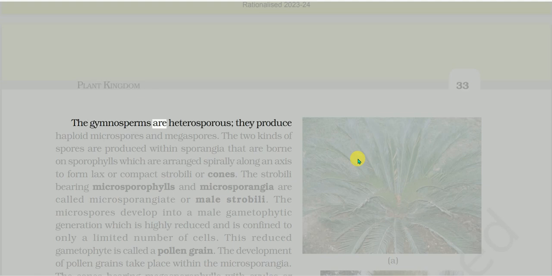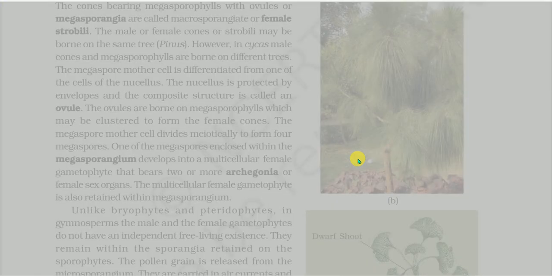The gymnosperms are heterosporous. They produce haploid microspores and megaspores. The two kinds of spores are produced within sporangia that are borne on sporophylls, which are arranged spirally along an axis to form lax or compact strobili or cones. The strobili bearing microsporophylls with microsporangia are called microsporangiate or male strobili. The microspores develop into a male gametophytic generation which is highly reduced and is confined to only a limited number of cells. This reduced gametophyte is called a pollen grain. The development of pollen grains takes place within the microsporangia. The cones bearing megasporophylls with ovules or megasporangia are called macrosporangiate or female strobili.